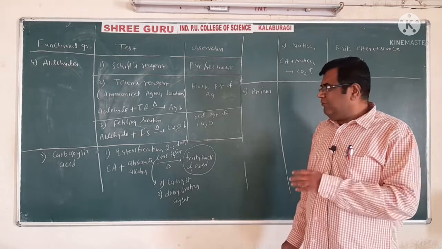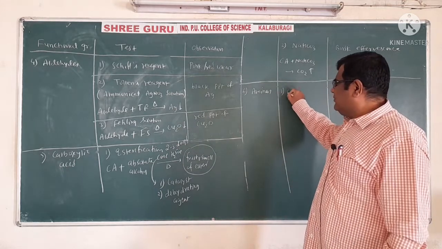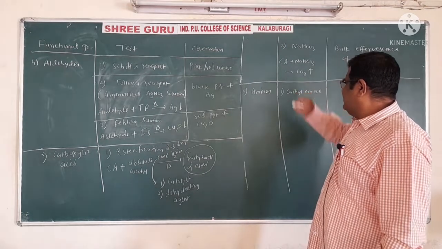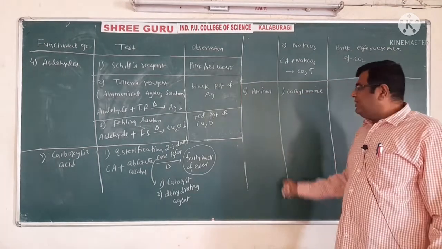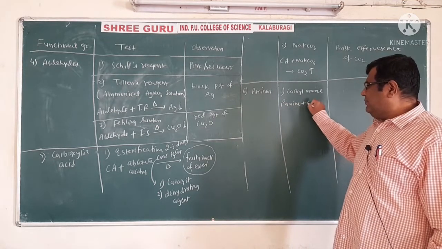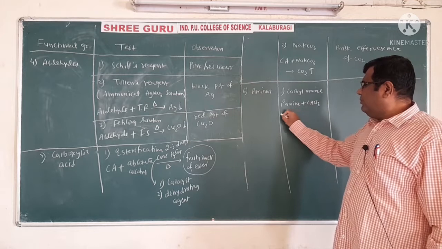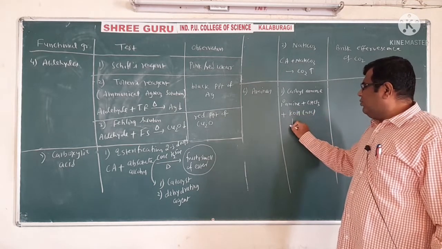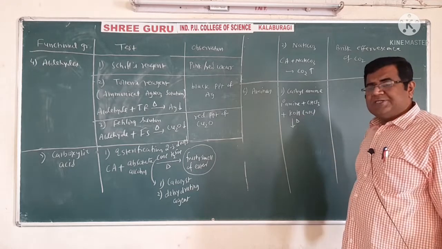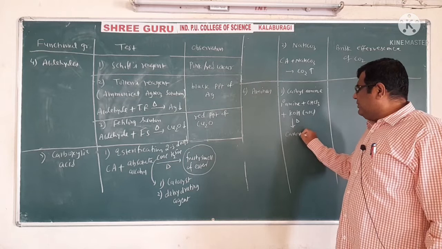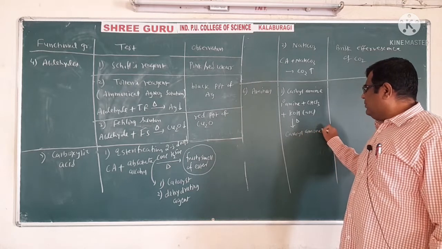RNH2 is the formula for that. Reactions are there. The first one is called the carbylamine reaction. What is this carbylamine reaction? We have to take primary amine plus chloroform plus alcoholic potassium hydroxide, and we have to heat it. And what we get? We get carbylamine type of compounds.